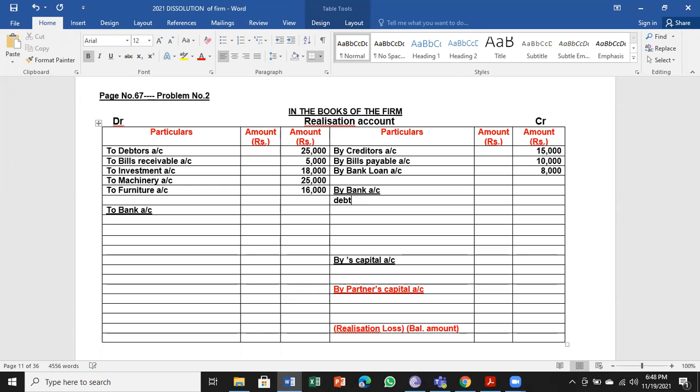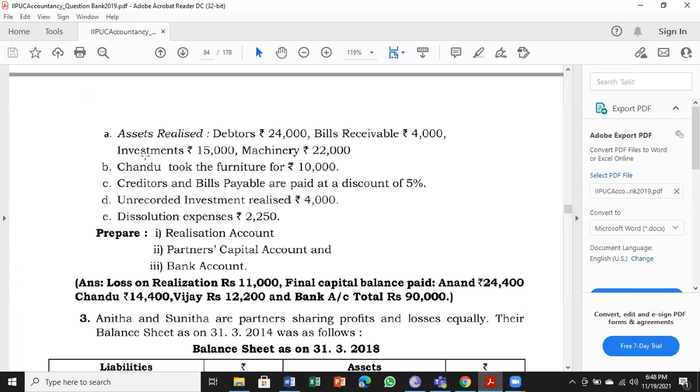So debtors realized 24,000 in the inner column, because the information from bills receivable, business has received 4,000. Next, investments realized 15,000, machinery realized 22,000.